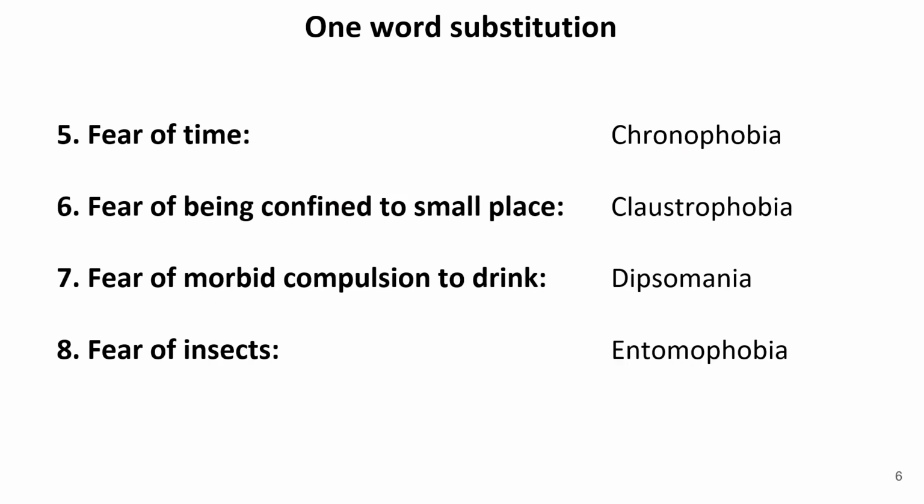Now let us move further. Fear of time. When some person fears that time passes very fast, that is known as fear of time and that is known as chronophobia. So chrono basically refers to the sequence and chronophobia is fear of time. Fear of being confined to small places, or you can say fear of closed spaces. So when someone fears closed spaces, this is known as claustrophobia.